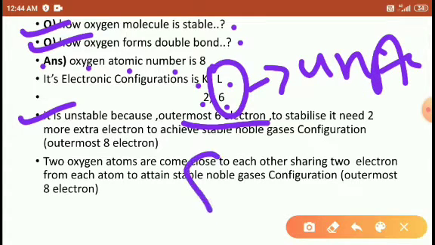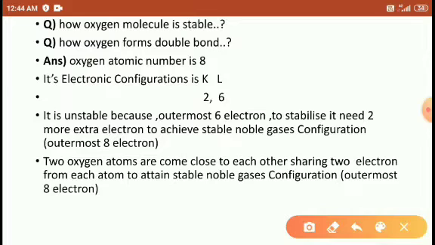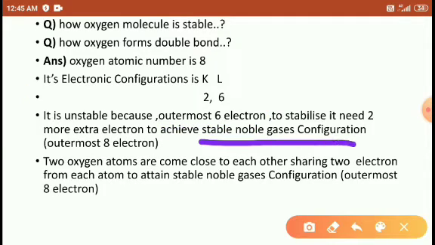Every species with 8 electrons in the outermost shell is stable and the rest are unstable. To reach 8 it needs 2 more electrons to achieve the noble gas configuration, which means 8 outermost electrons.